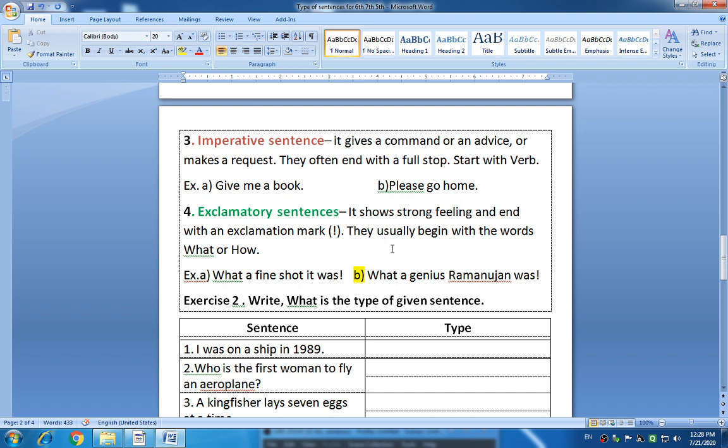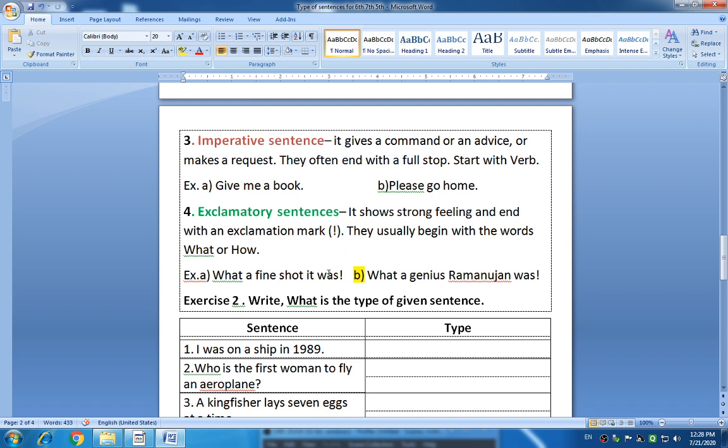It means when strong feelings are expressed in a sentence, then that sentence belongs to the exclamatory sentences, and they usually begin with words like what and how. What or how? How big the elephant was! And at the end there is an exclamation mark. Look at that mark here.